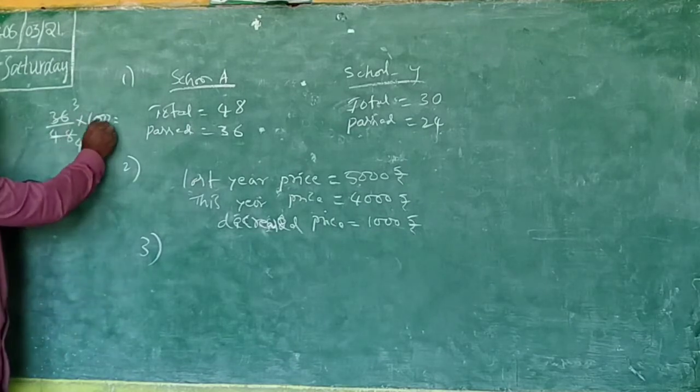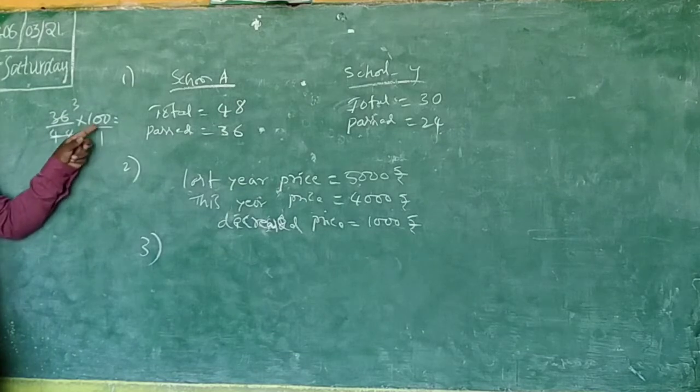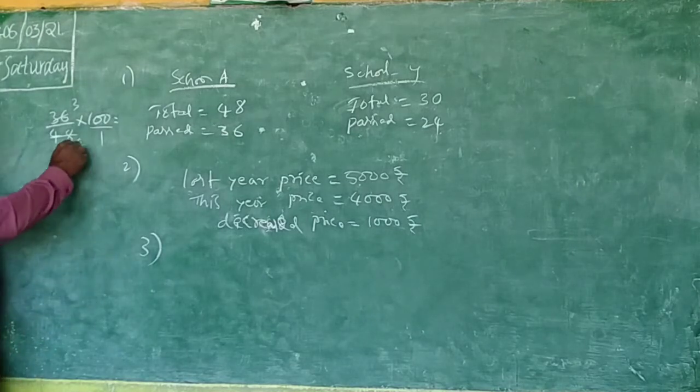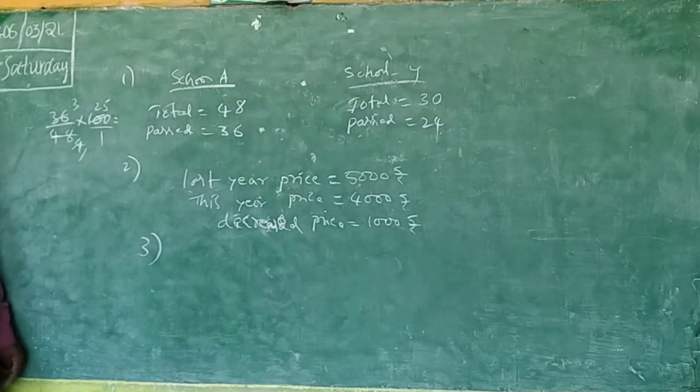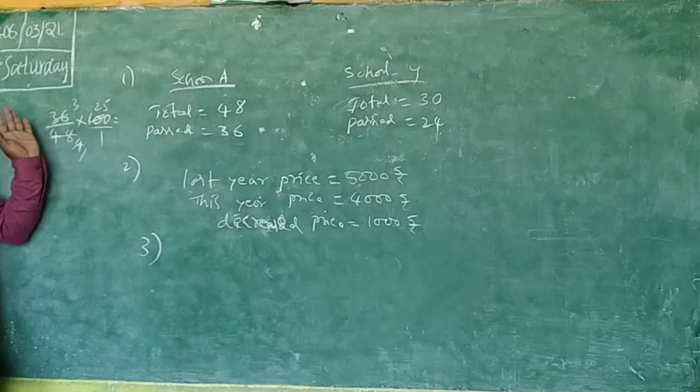Both will come in the 4 table. 4 25s are 100, 4 1s are 4. So what is left now? 3 and 25, down 1 only. 3 25s are 75.